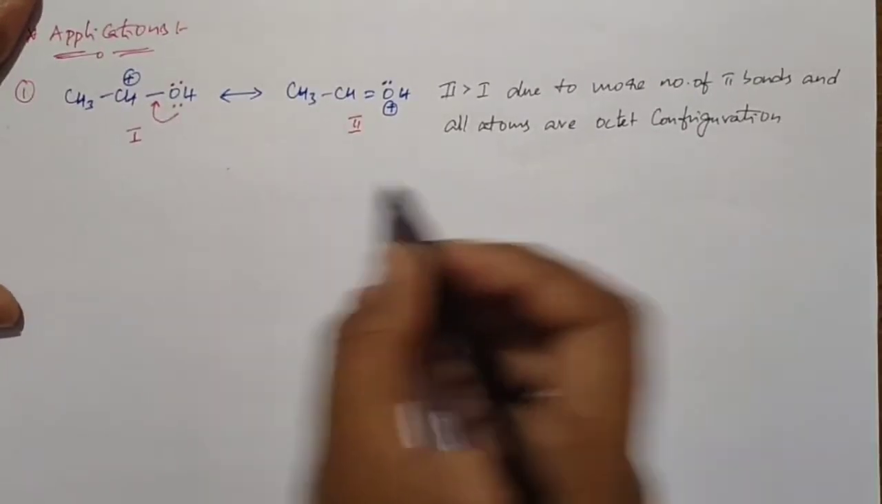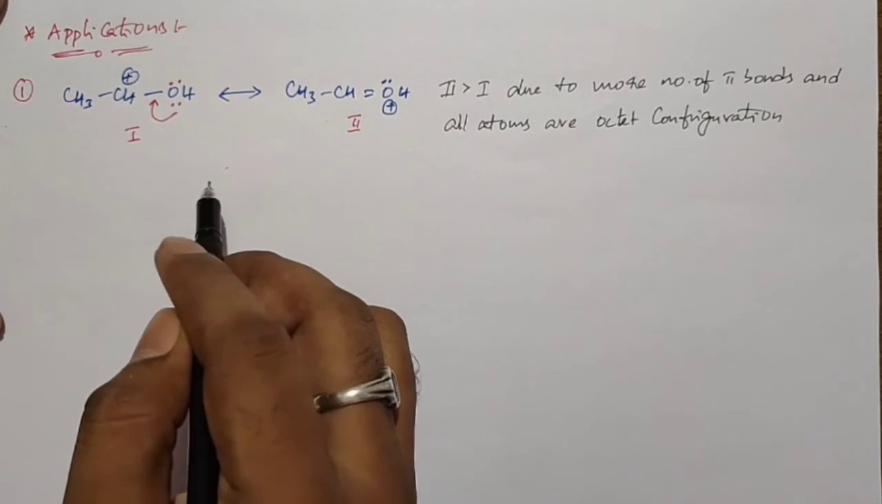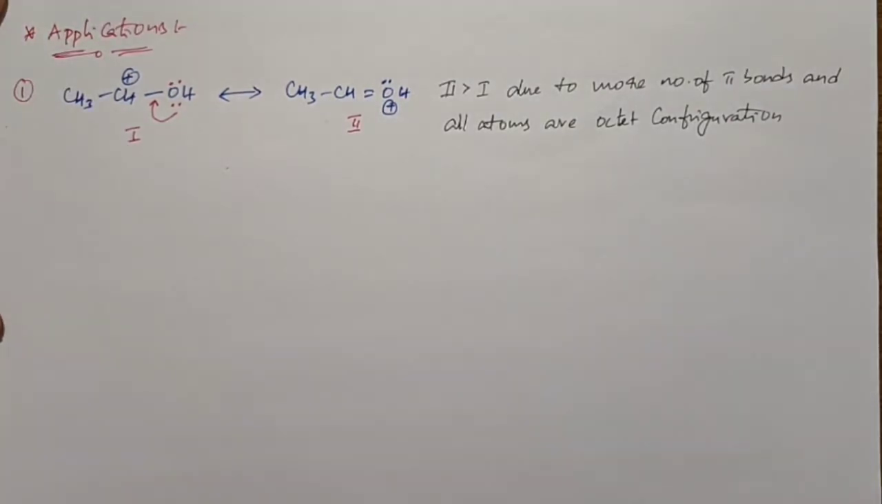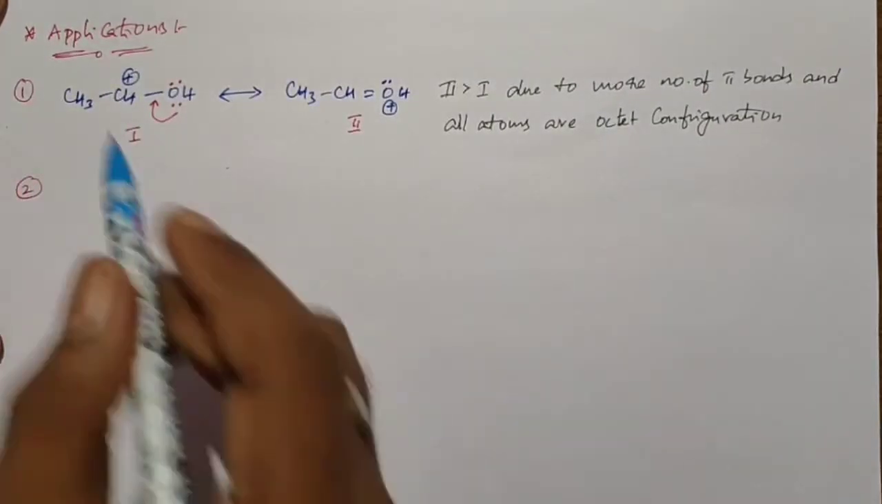So this is the reason for the stability of the second structure over the first structure. So this is the first example. Now I just take the second example, example 2. So the example 2 is